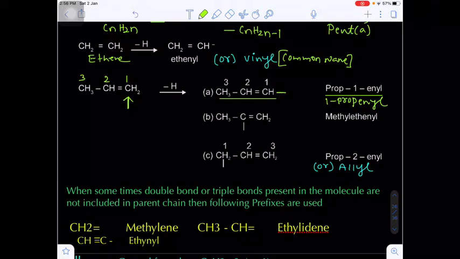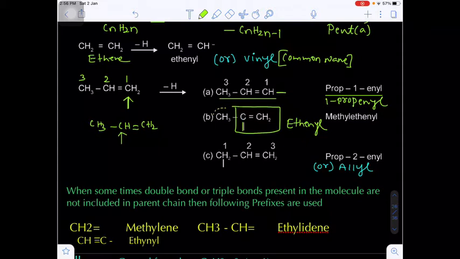In the second case, if I remove the hydrogen from the middle carbon, there will be one valency left on the middle carbon. This portion is known as the ethynyl portion. On the ethynyl, what substituent is present? A methyl group is present. That's why the name is methyl ethynyl. Yes or no?